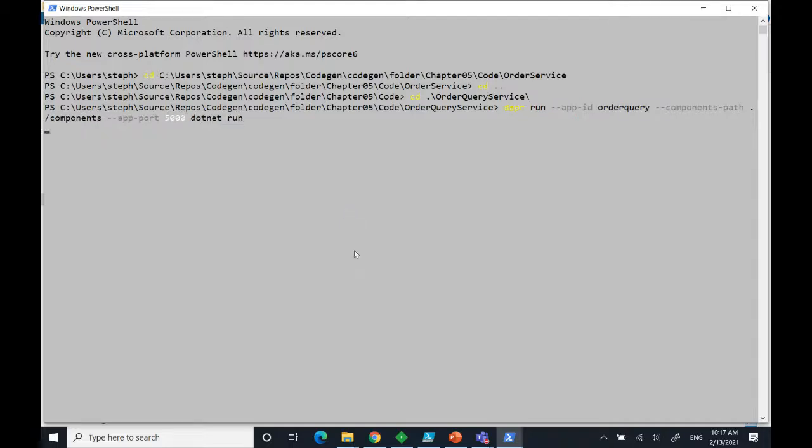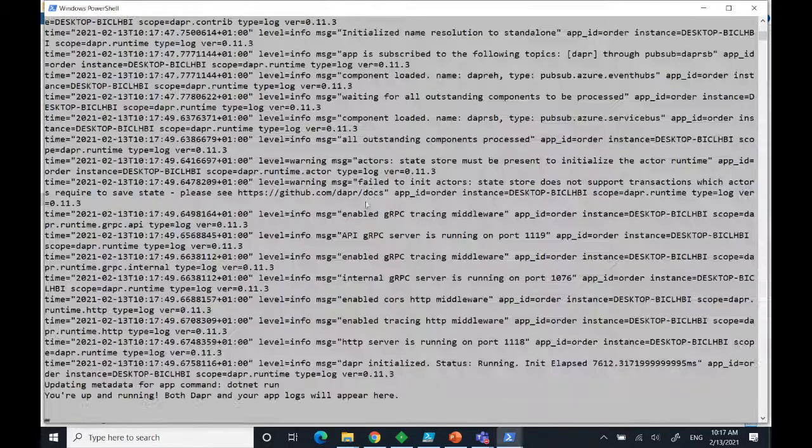Something important to show is that it's up and running, which is good news. Sometimes when you test locally, you might have issues. It also needs Docker. I'm using Docker Desktop on my machine, so sometimes you just need to restart Docker Desktop. It's not really intended to use Dapr locally, its natural ecosystem is Kubernetes, but here it's easy for demo purposes.